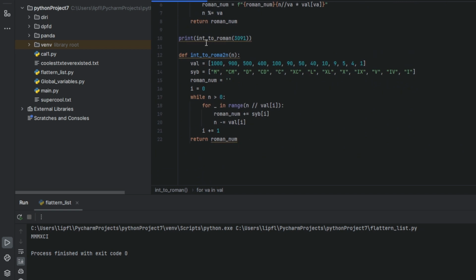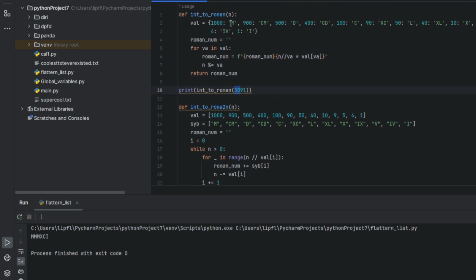For example, if you print integer to Roman, you want it to know that it uses M 3 times.